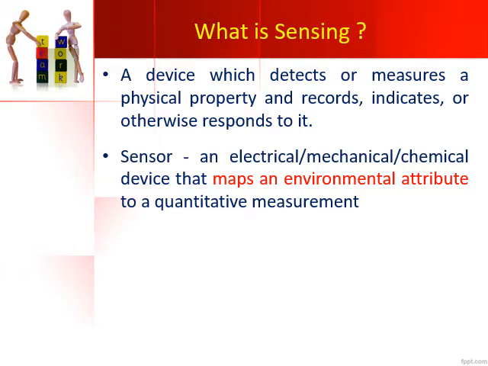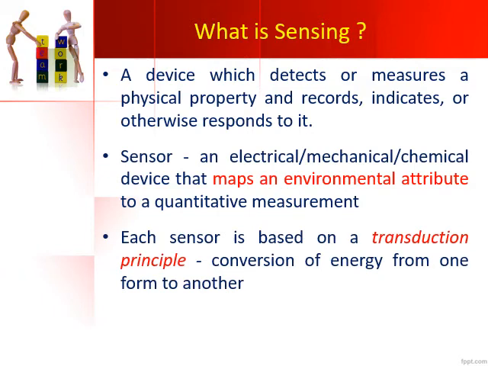That is why these electrical, mechanical and chemical devices are used to map the environmental attributes and convert them into a quantitative measurement so that it can be properly sensed and properly responded to.